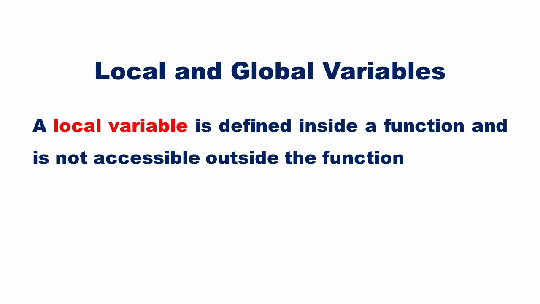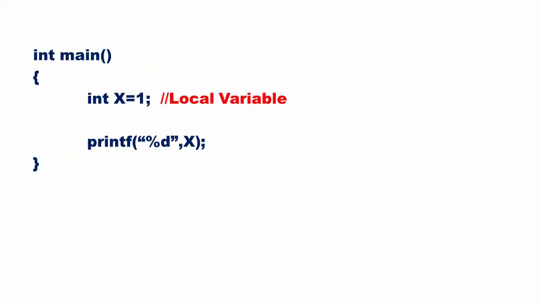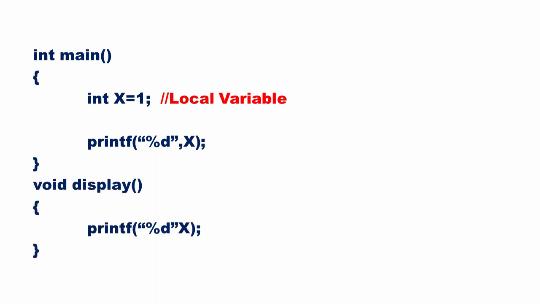A local variable is defined inside a function and is not accessible outside the function. A global variable is defined outside all functions and is accessible to all functions in its scope. Here x is declared inside function main, so x is a local variable. If you try to access x inside another function display, then it will be an error. Since variable x is local to main, it is accessible only inside main.